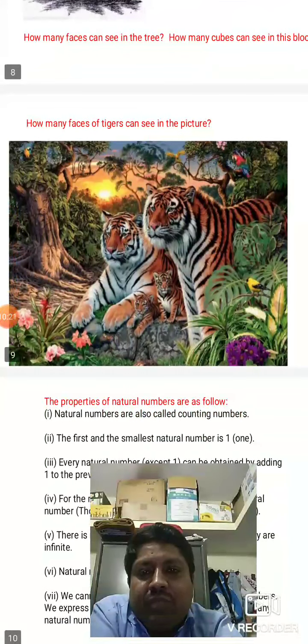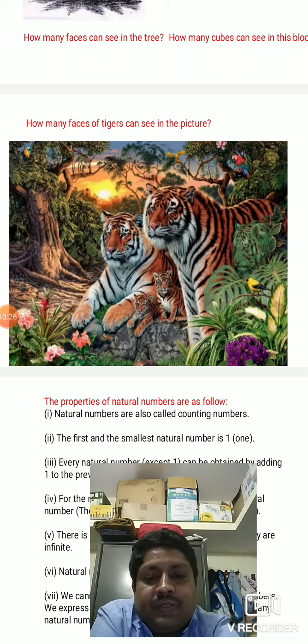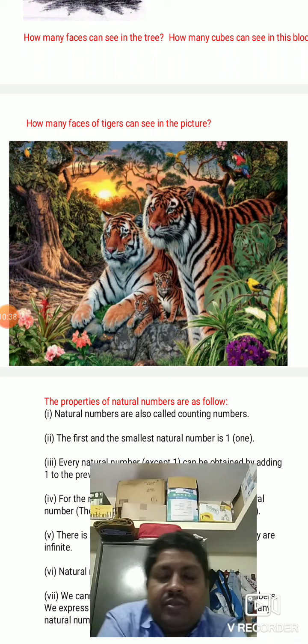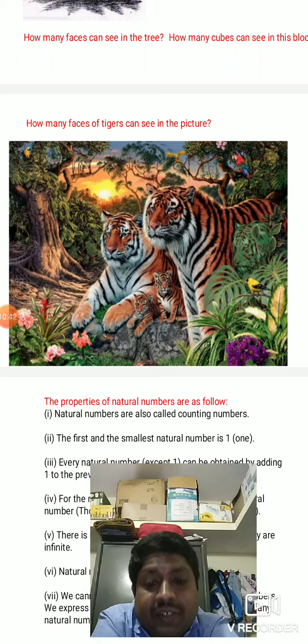And here you can see how many faces of tigers you can see in the picture. Can you see the picture of the tiger? There are a number of tigers, and also faces of tigers which are hidden. Got it? Okay, you can do it later.